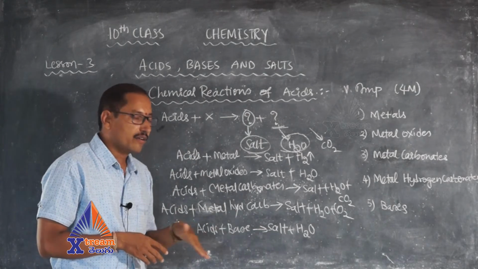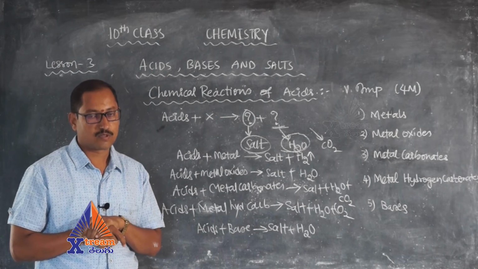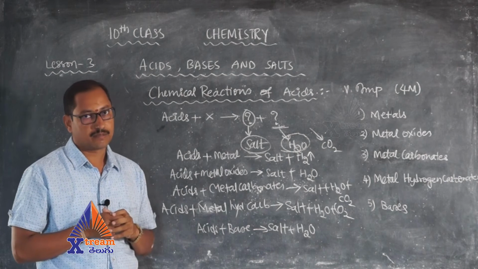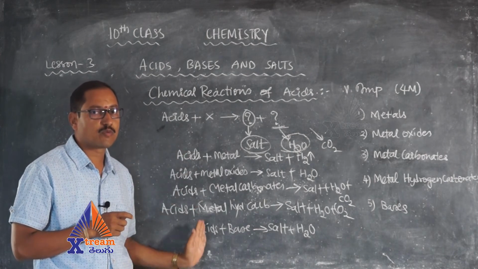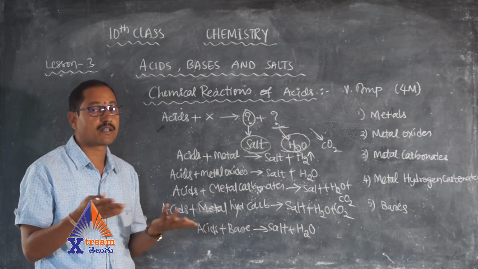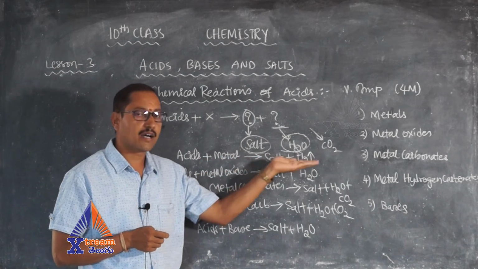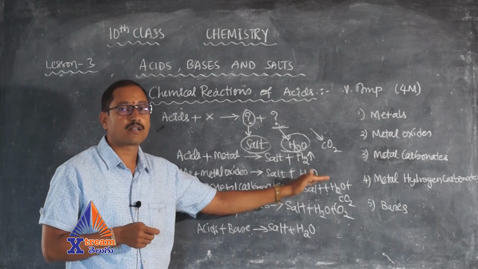So these are the 5 chemical properties of acids which are very important, which tell you that acids react with various different materials to give what and what. Acids react with metal to give salt and hydrogen gas. Acids react with metal oxide to give salt and water.